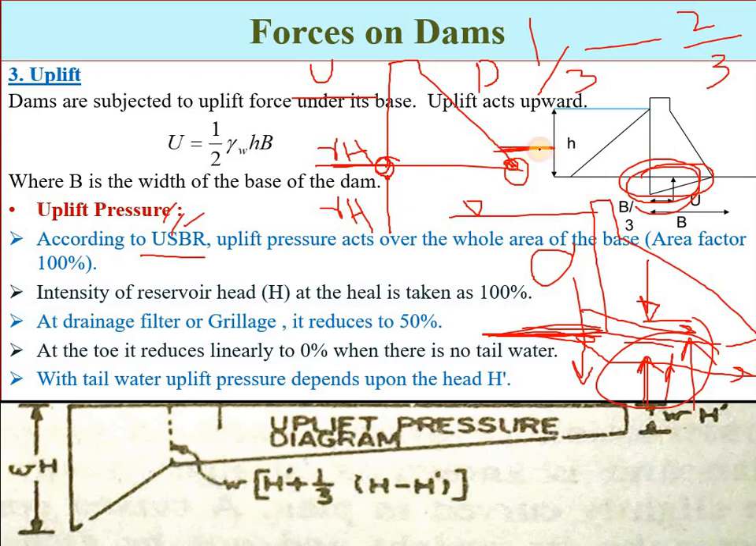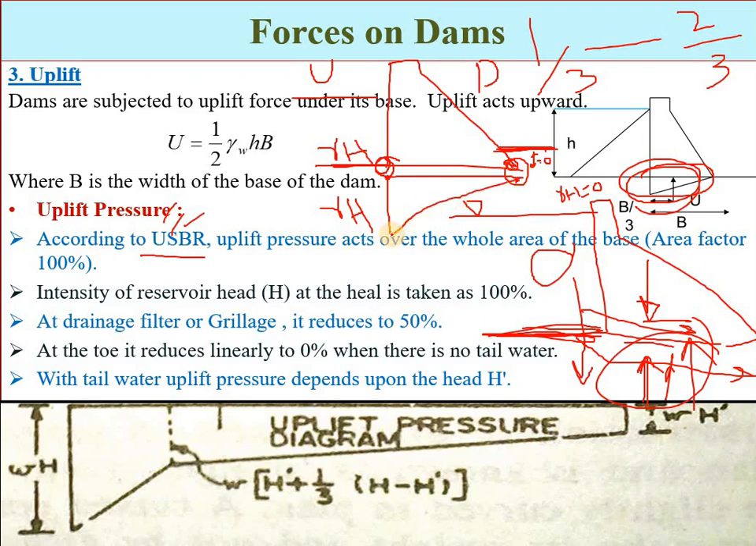Remember, this point is most important. If there is no tailwater, meaning the depth is 0, then the uplift pressure, gamma h with h equal to 0, will be 0. So that will be the intensity distribution.